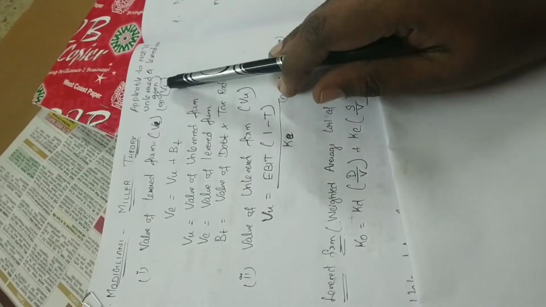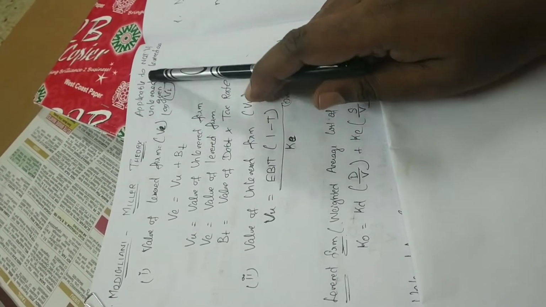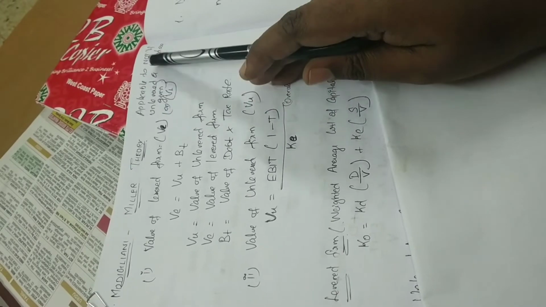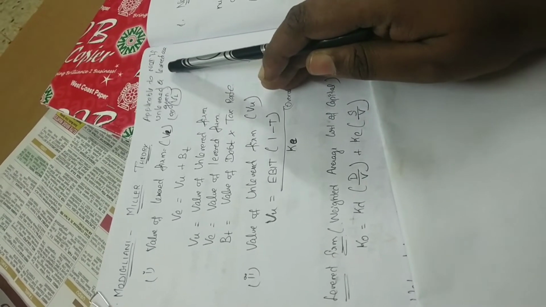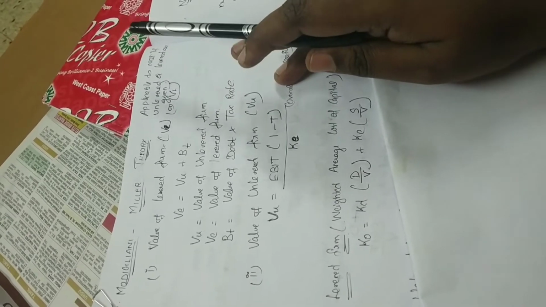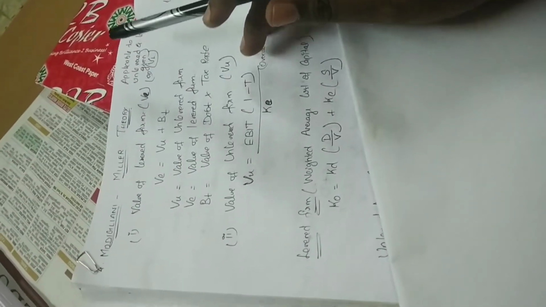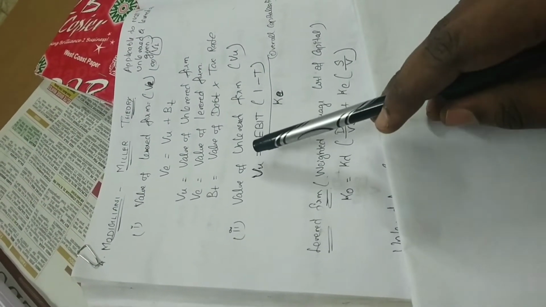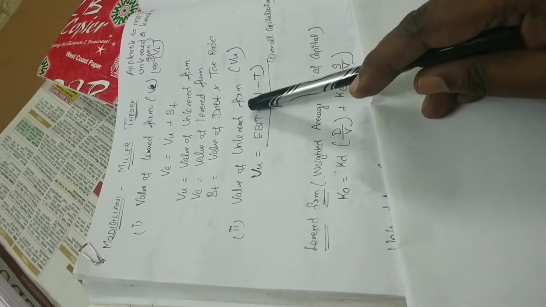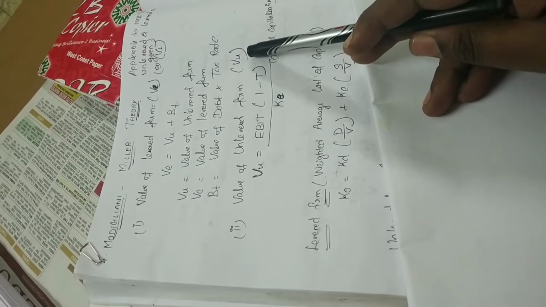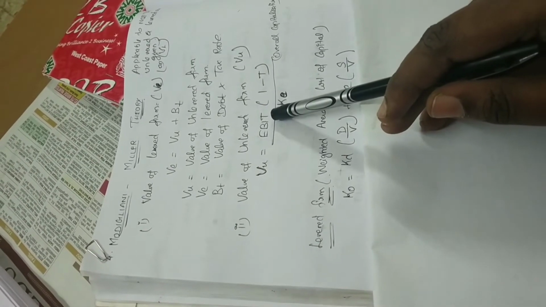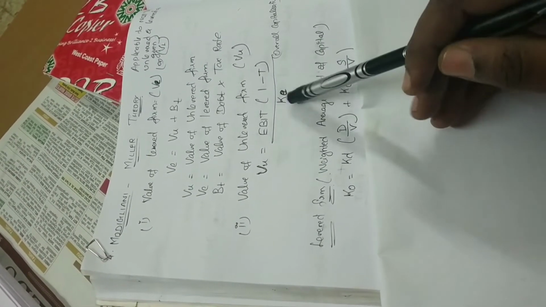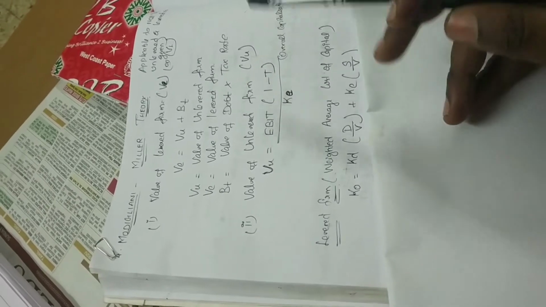This Modigliani-Miller theory and approach is applicable to NOI if unlevered and levered are given. If both are given, NOI is applicable here. Next we are going to see the value of the unlevered firm, denoted as VU. VU is equal to EBIT into (1 minus T) by KE. It is something like the overall capitalization.